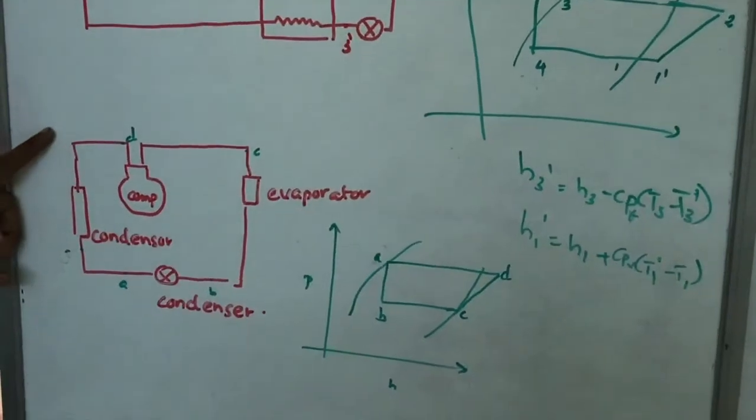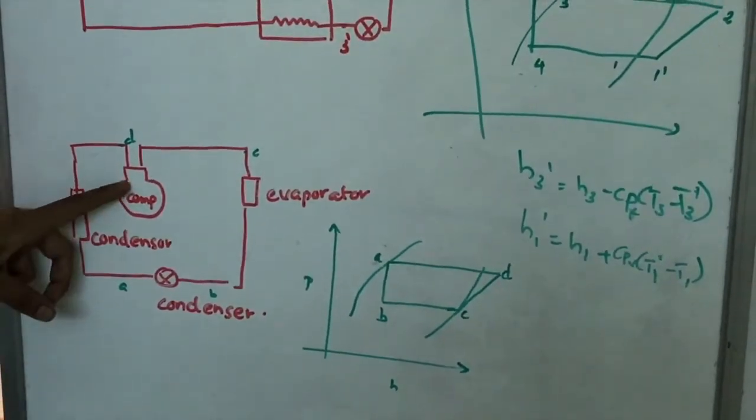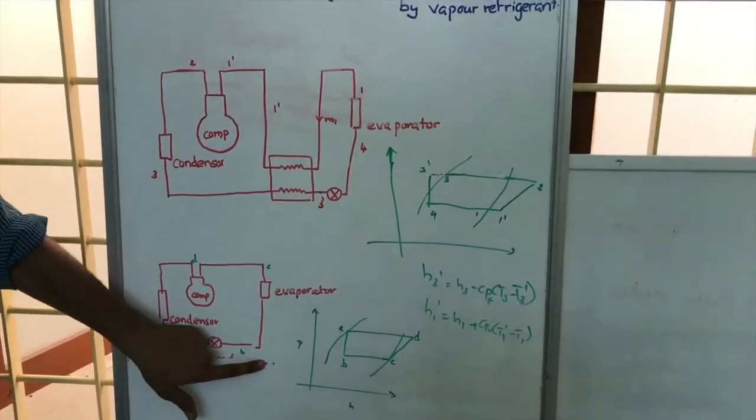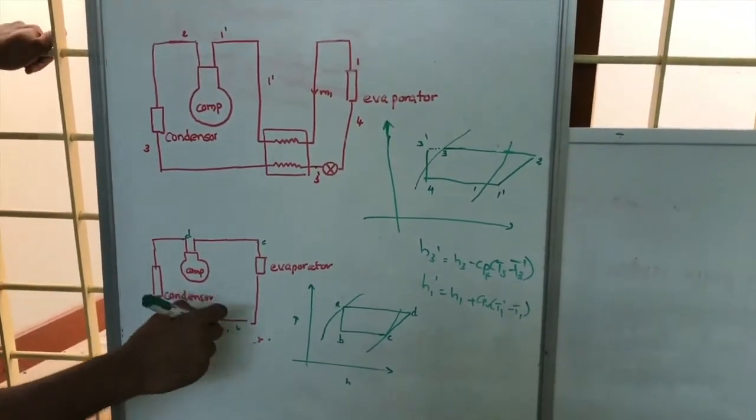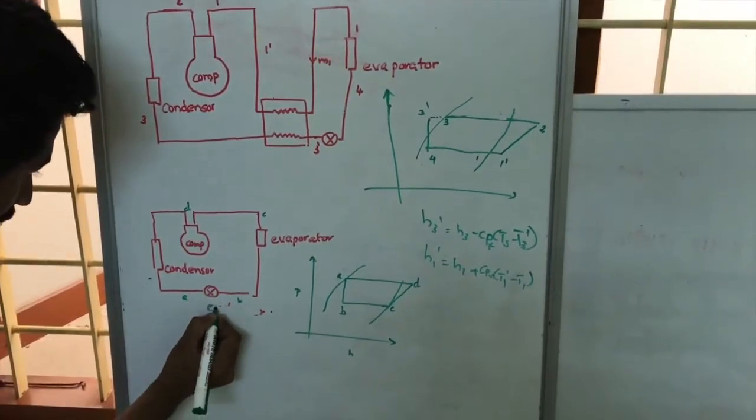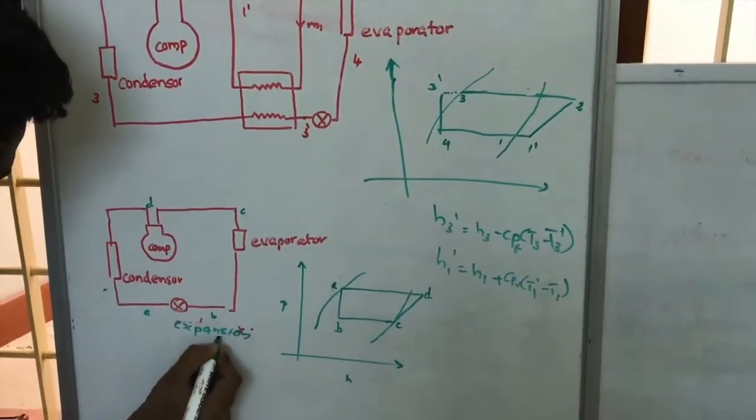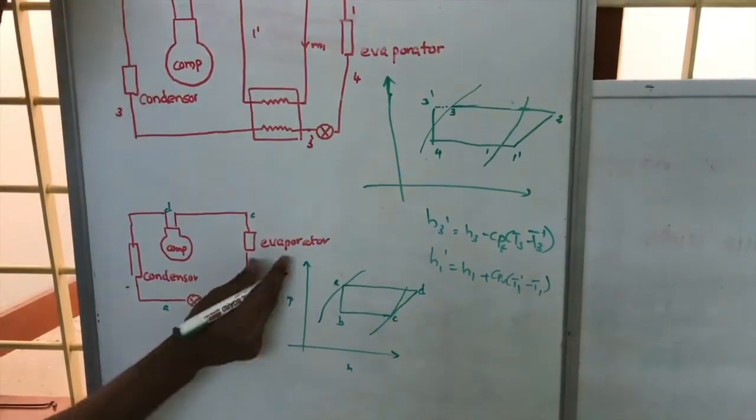In a simple saturation cycle, there is a compressor. After that comes the condenser. So this is not the condenser, this is the expander. And after this expansion valve comes the evaporator. So this is the evaporator.